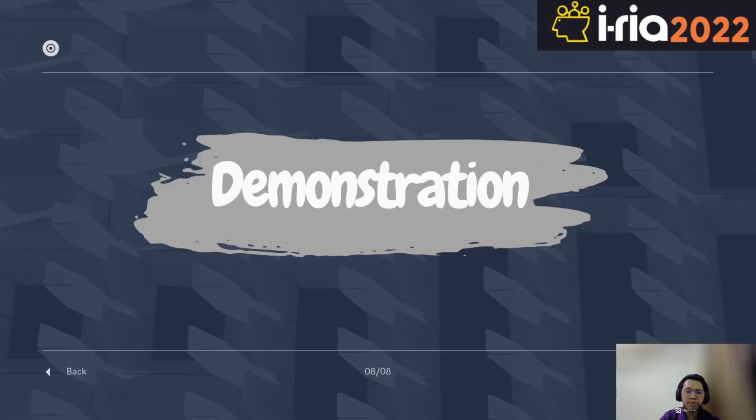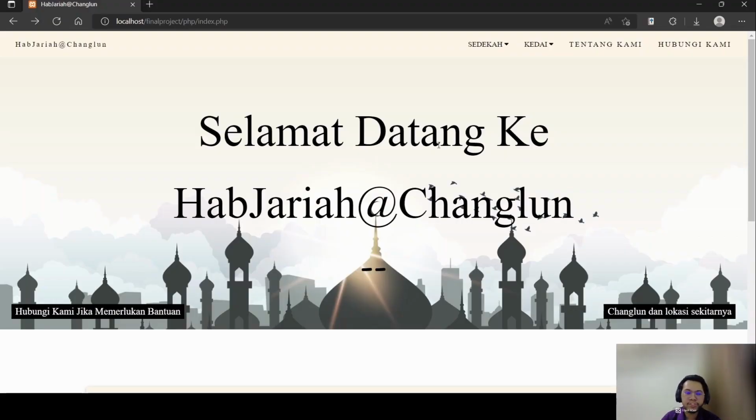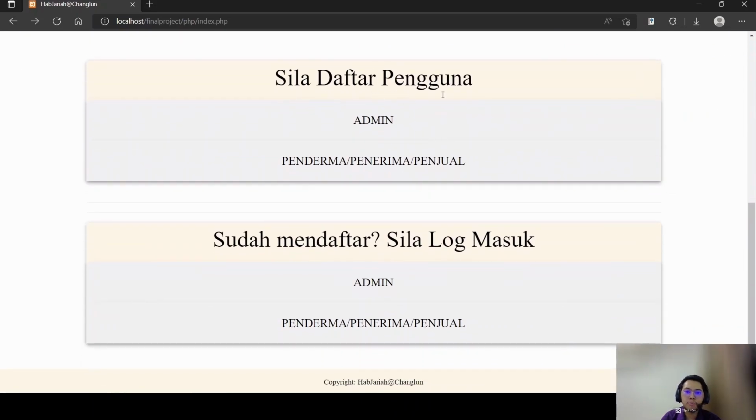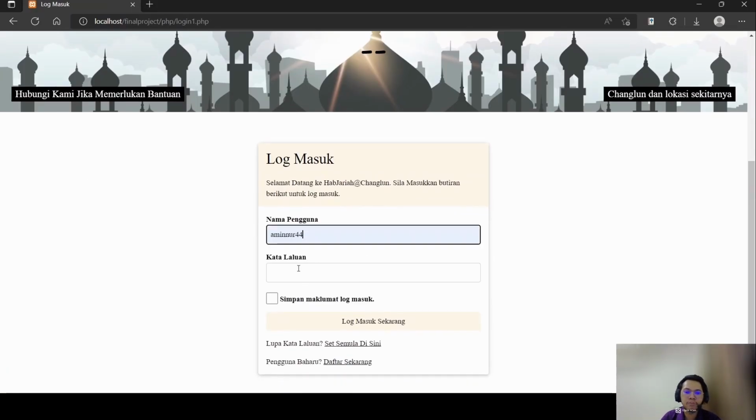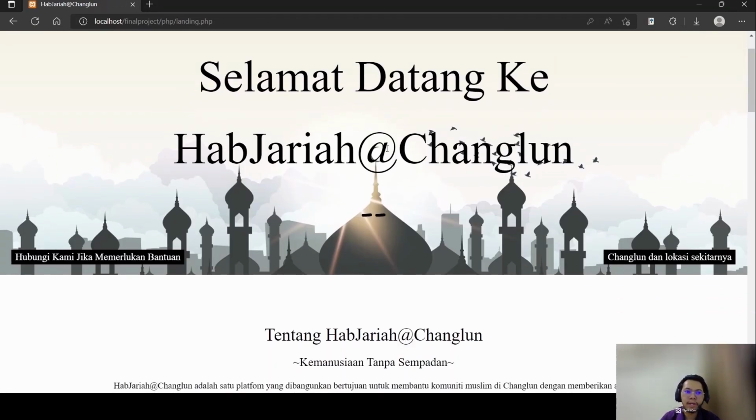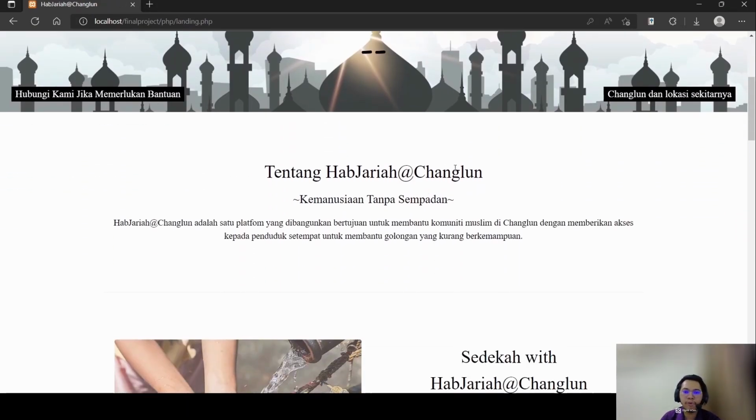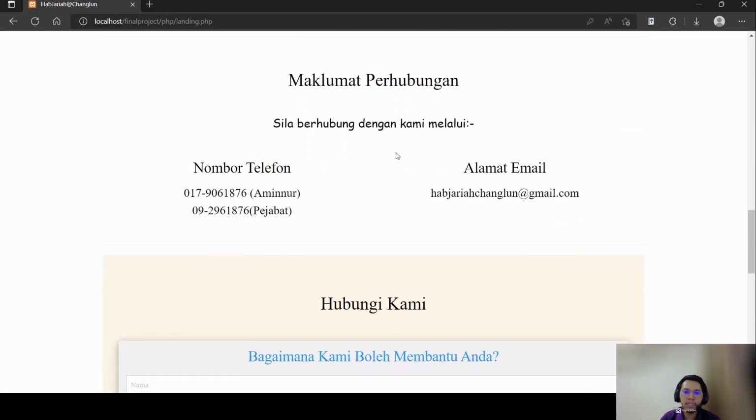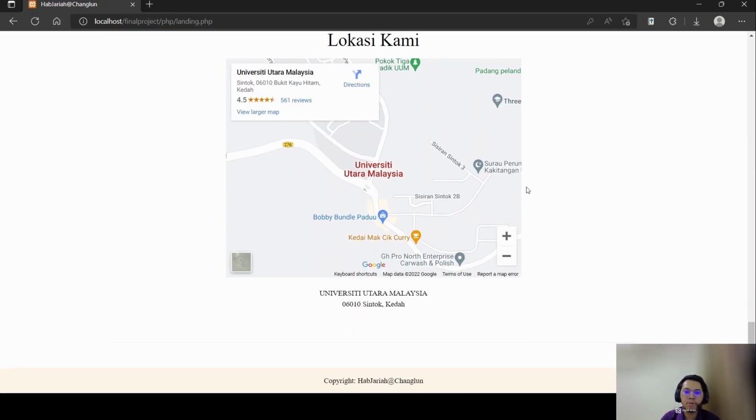And now I will demonstrate the system. This is the first page that the user will see when accessing HabJariah Changlun. They need to register an account or log in to access the system. I already have an account, so let's log in, and I will enter my username and password, and it will redirect to the landing page. This is some of the information about HabJariah Changlun, and the contact information, the contact form, the location.